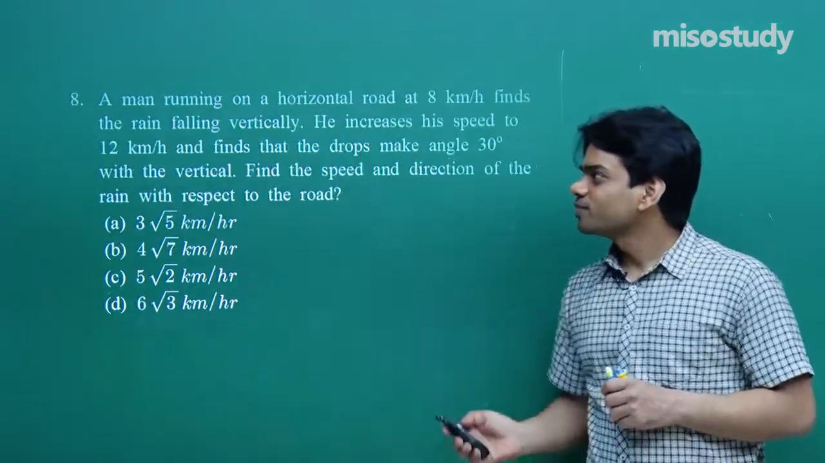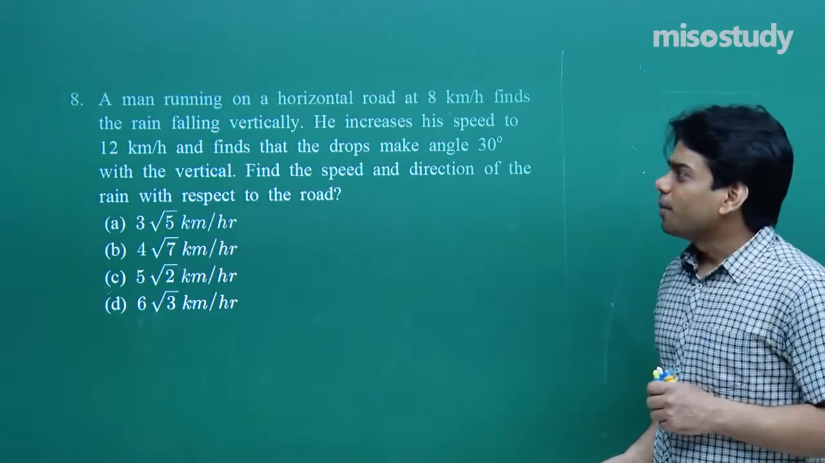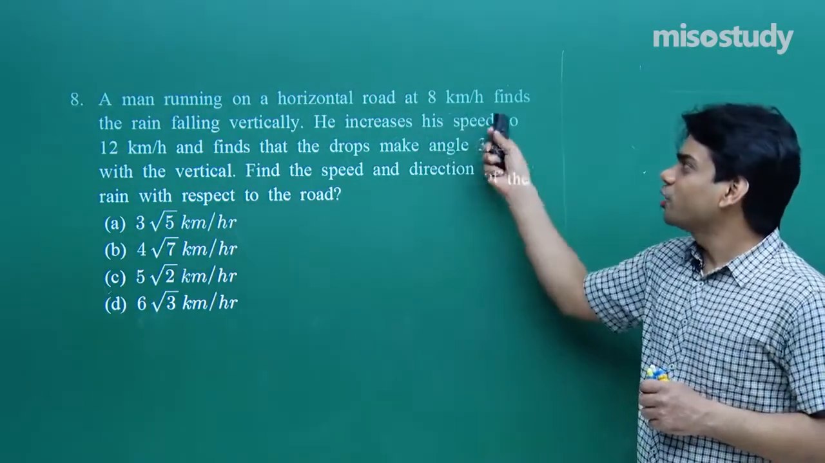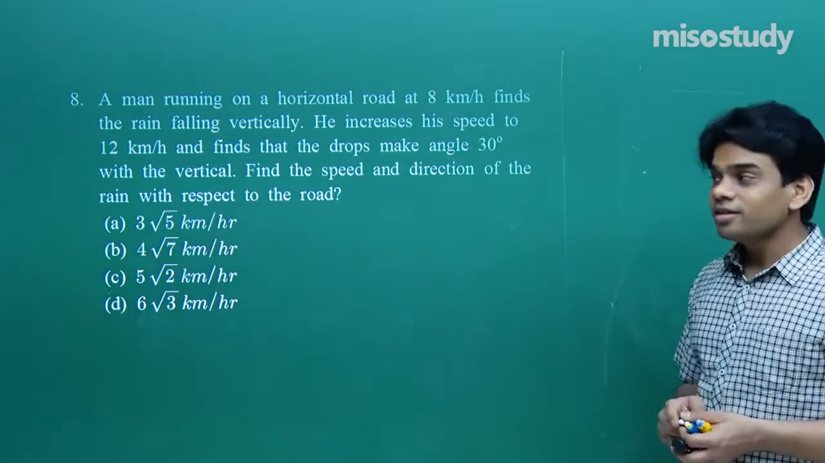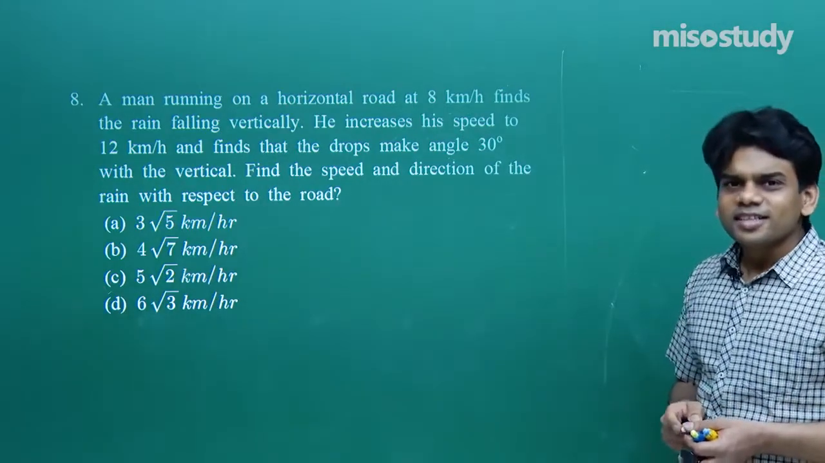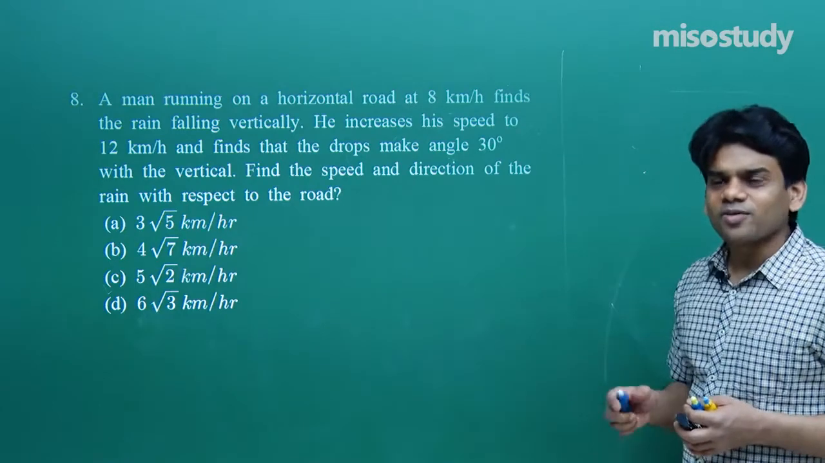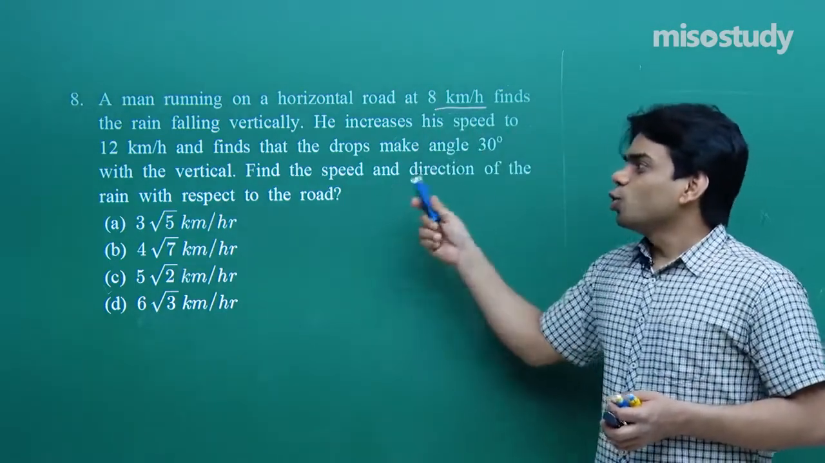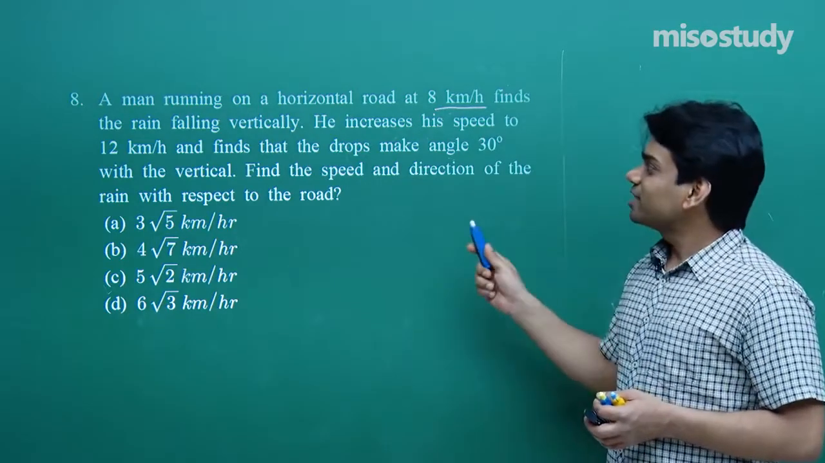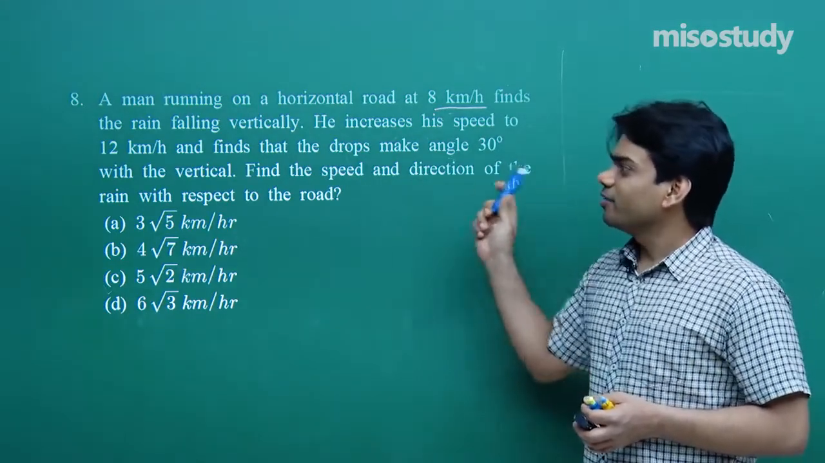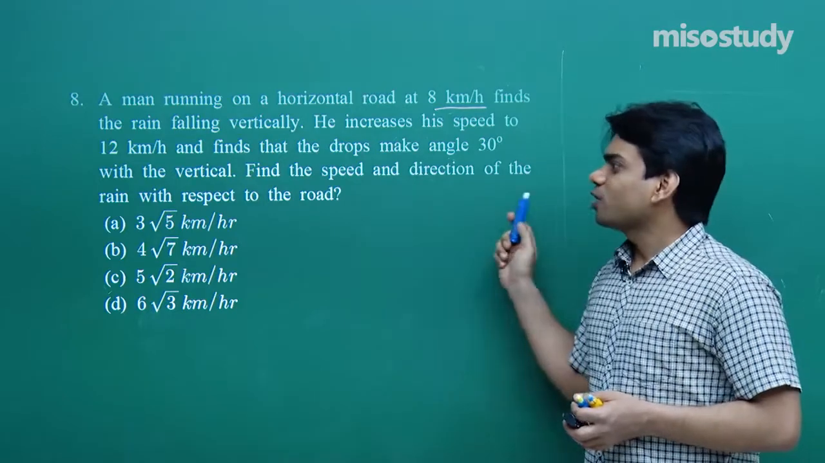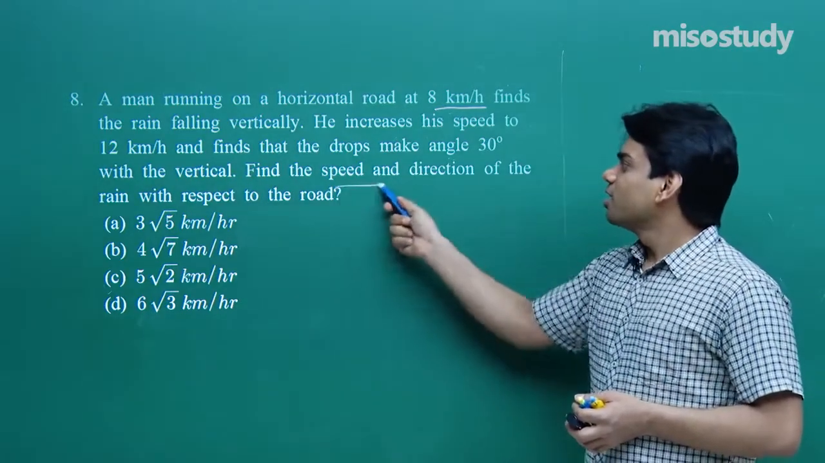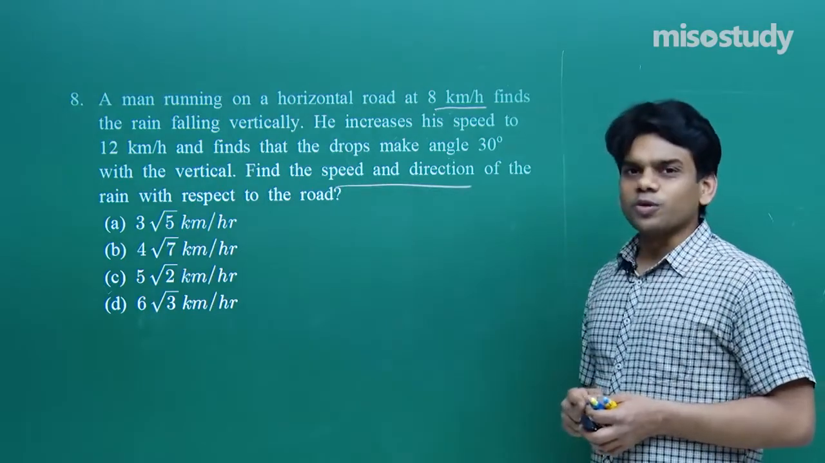The next question, 8th one. A man running on a horizontal road at 8 km per hour finds the rain falling vertically. This time the man is running with 8 km per hour and finds that rain is falling vertically. He increases his speed to 12 km per hour and finds that the drop makes angle 30 degree with the vertical. Find the speed and direction of the rain with respect to the road. So we need to find out speed and direction of the rain with respect to road.